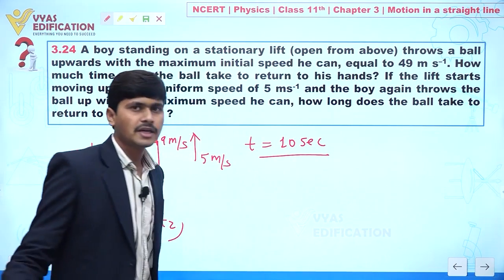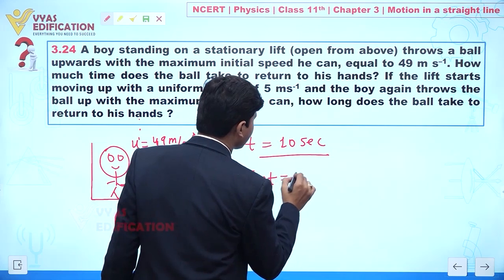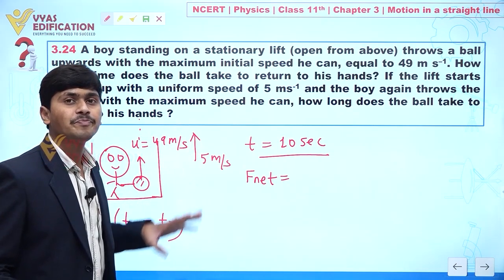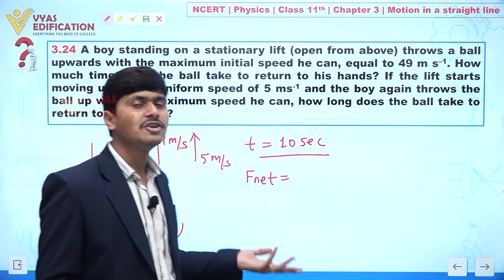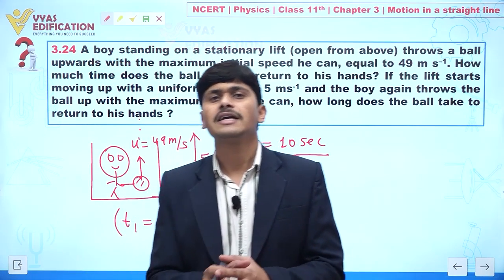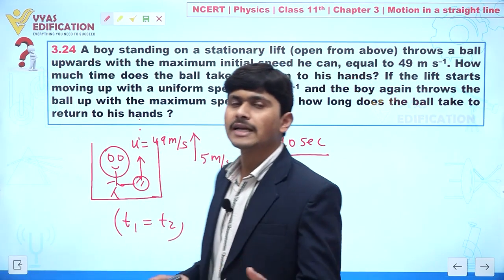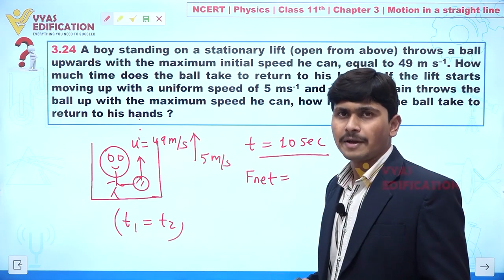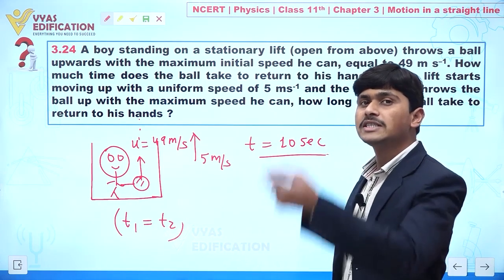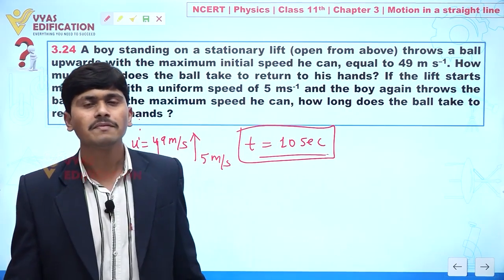Clear? And if we apply the concept of a non-inertial frame here, we can see the net force. If we write net force equal to mass into acceleration, because this lift is going in the upward direction with uniform speed, acceleration is 0. So no pseudo force will act. Clear? This concept you will learn in laws of motion, where you will understand inertial and non-inertial frames. So the total time taken by the ball to reach the boy's hand again is 10 seconds. Clear to everyone? So this is the solution of this question.